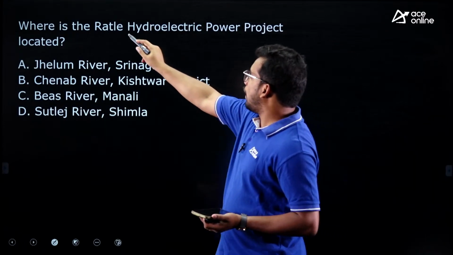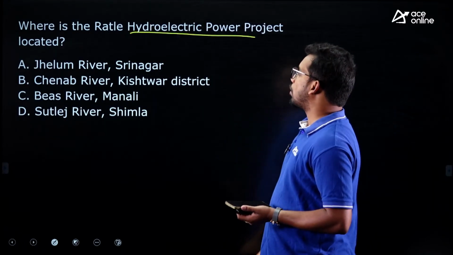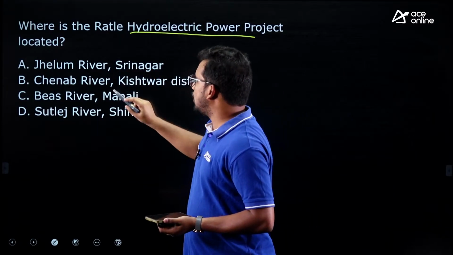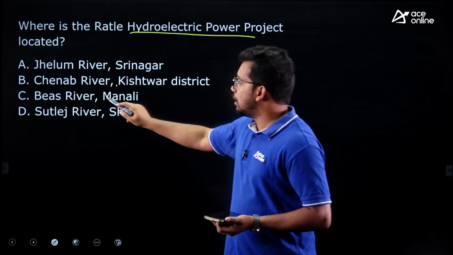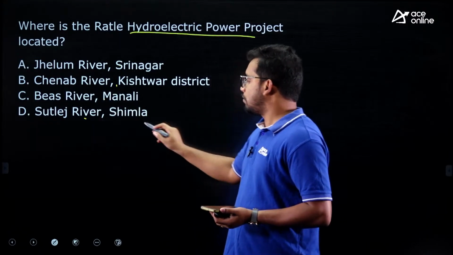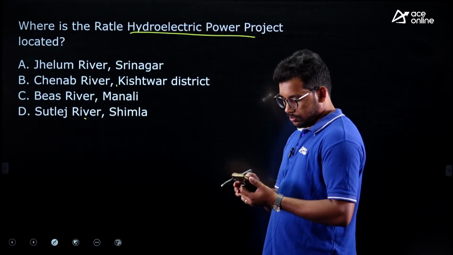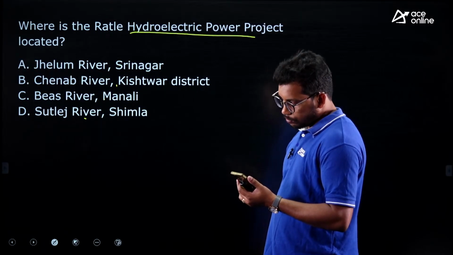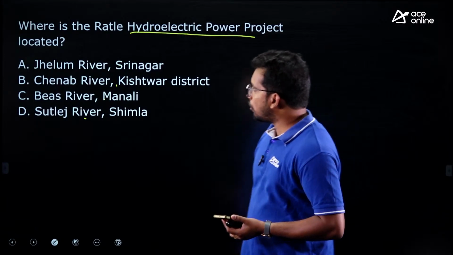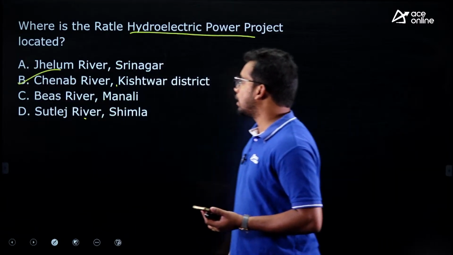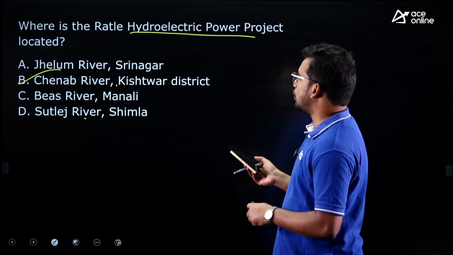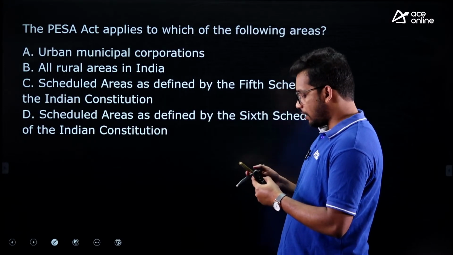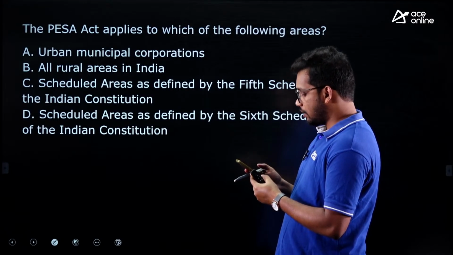Fourth question: where is the Ratle Hydroelectric Power Project located? The options are Jhelum River, Srinagar; Chenab River, Kishtwar district; Beas River, Manali; Sutlej River, Shimla. Yes, Santosh, Nandana, Ranjan, you are correct for the third question. For the fourth question, we have seen this direct fact. This is the Chenab River in Kishtwar district. Correct, Malini. Three of you are correct.